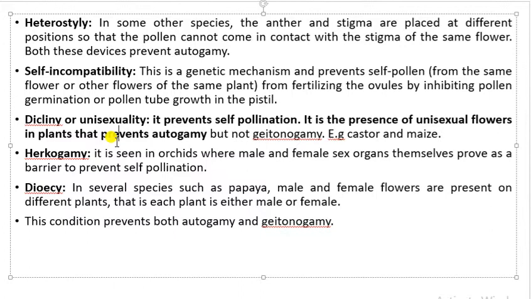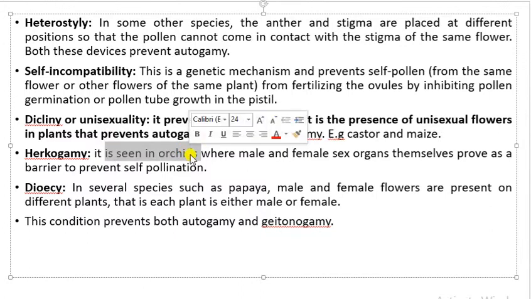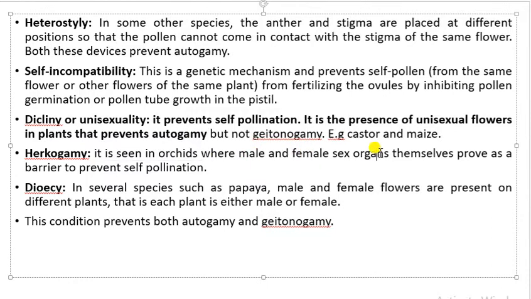Now herkogamy is another mechanism which is seen in the case of orchids, where male and female sex organs themselves prove to be a barrier to prevent self-pollination. So in the case of herkogamy, the male and female sex organs themselves will prevent self-pollination.